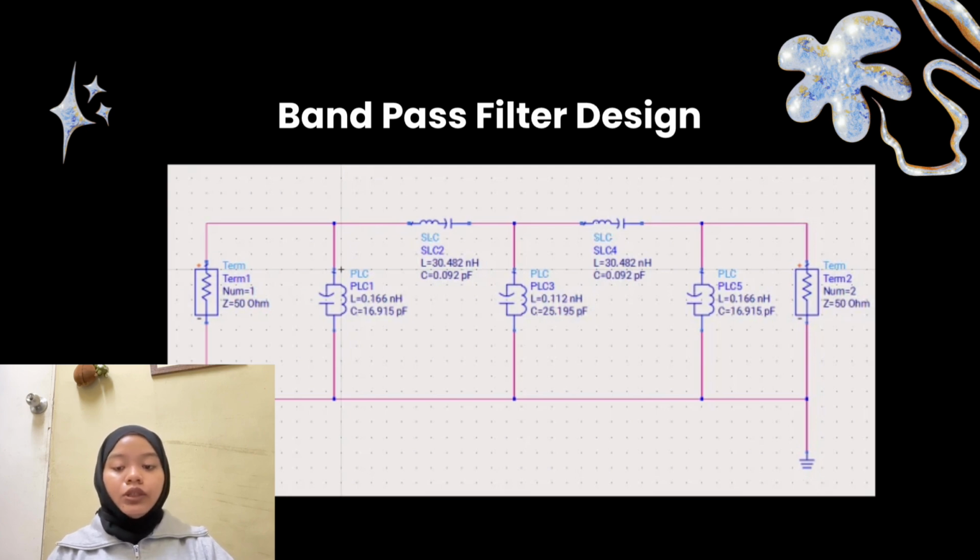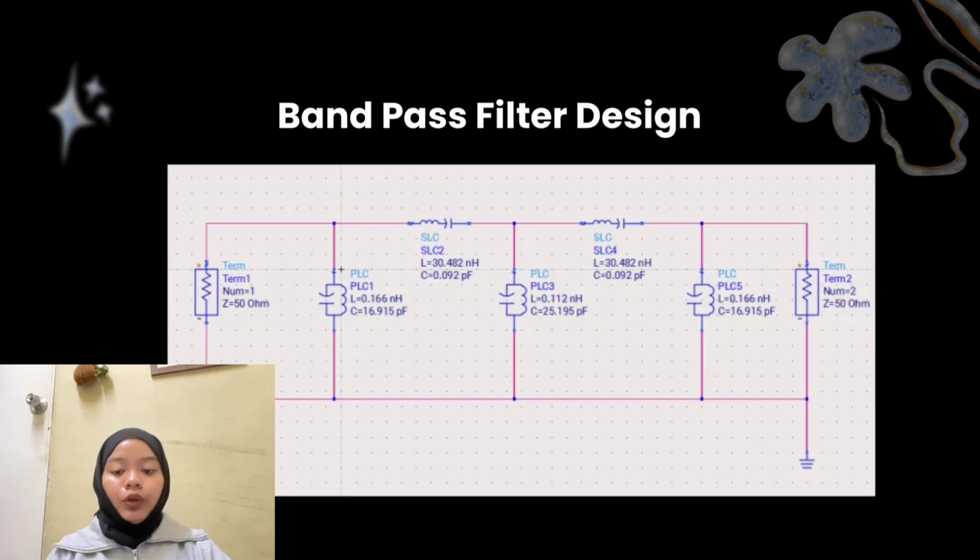Specifically, the shunt elements use an inductance of 0.166 nH paired with a 16.915 pF capacitor, or a 0.11 nH inductance with a 25.195 pF capacitor. The series branches utilize 13.482 nH inductance and 1.192 pF capacitor. Together, this combination resonates to synthesize the required bandpass response.